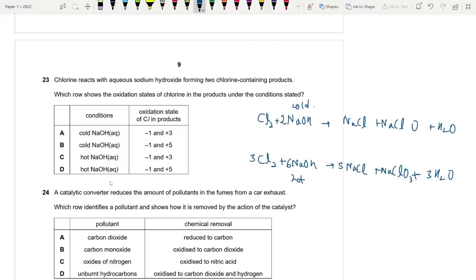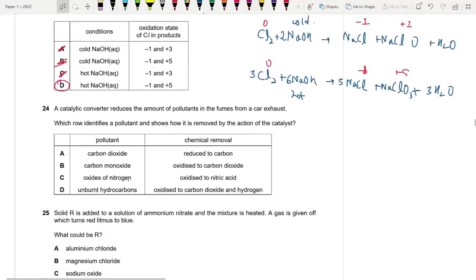Okay, all good. So what are we getting? It was 0 initially. For cold condition, it becomes -1 and +1. For hot conditions, it becomes -1 and +5. Okay, so for cold, -1 and +3. Wrong. For cold, -1 and +5. Wrong. For hot, -1 and +3. Wrong. -1 and +5. 23D looks good.